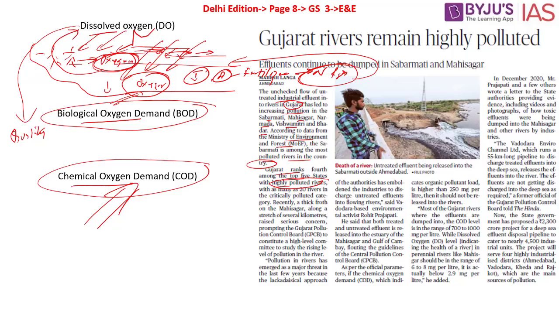Apart from this, there is direct garbage dumping as well. Let's say for example, if there is a particular river, people who are living in this particular area directly dump all their garbage into this river, and as a result the river is again bound to suffer. So what will be the consequences? This will obviously lead to the death of many fishes. This will obviously harm the livelihood of the people in and around that particular area.